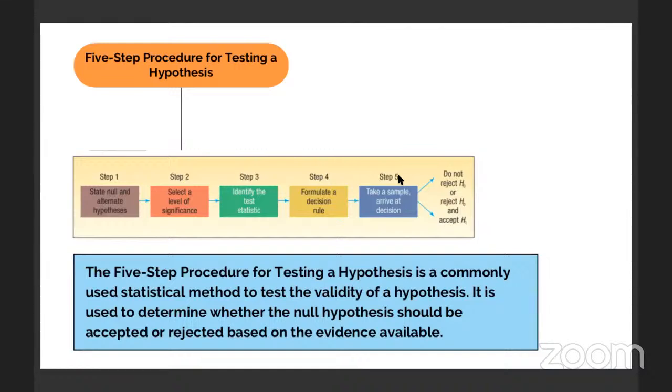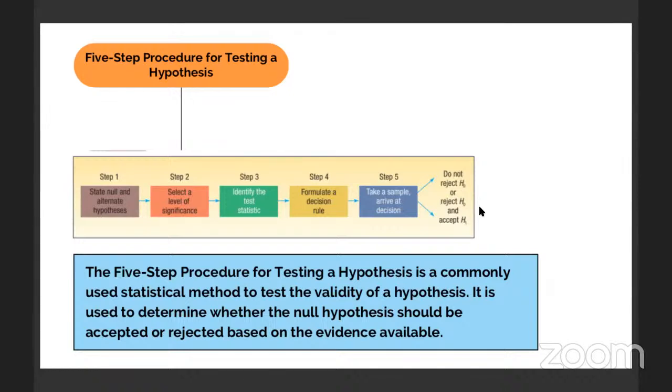There is a 5-step procedure for testing a hypothesis. Step 1, state the null and alternate hypothesis. Step 2, select a level of significance. Step 3, identify the test statistic. Step 4, formulate a decision rule. Step 5, take a sample, arrive at a decision. In step 5, do not reject H0, or reject H0 and accept H1.